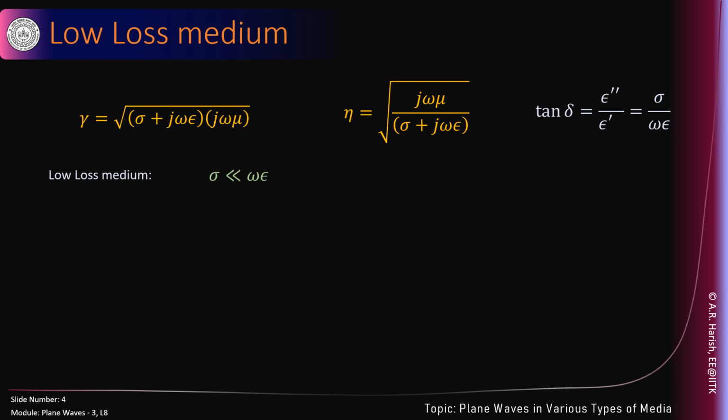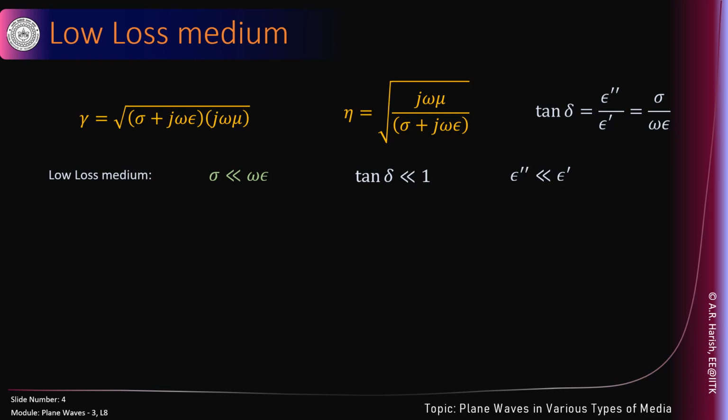Now, if sigma is very much smaller than omega epsilon, can we think of the low loss medium's definition in terms of epsilon double prime and epsilon, or in terms of tan delta? Yes, sigma is very small compared to omega epsilon. Therefore, tan delta must be very small compared to 1, or epsilon double prime must be very small compared to epsilon prime. If any of these conditions is satisfied, we say that such a medium is called a low loss medium.